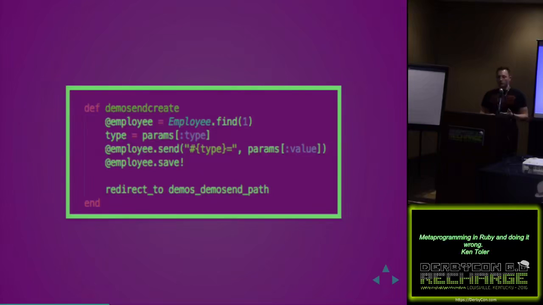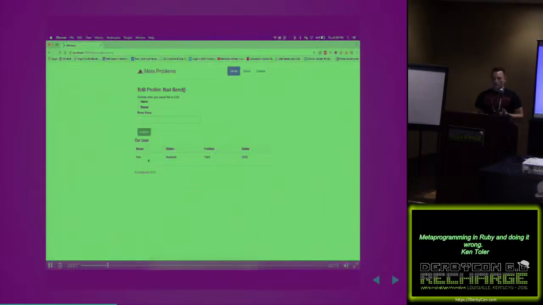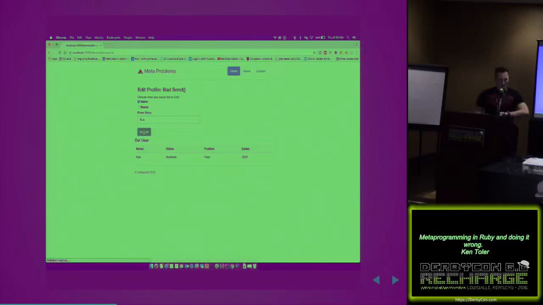We're sending that directly to a string value, providing it with a value and saving the record. The cool thing about this is no matter how many types I add, I just add the type in the model or in the object, and this controller method will still function. And I don't have to write any additional code. So with 5 lines of code, I've set myself up for the future, which is, from a functional standpoint, great. So this is what it looks like in the view. I sped these up to try to cut down on the time. But I'm changing my name, I'm changing my status. That's essentially the idea here.